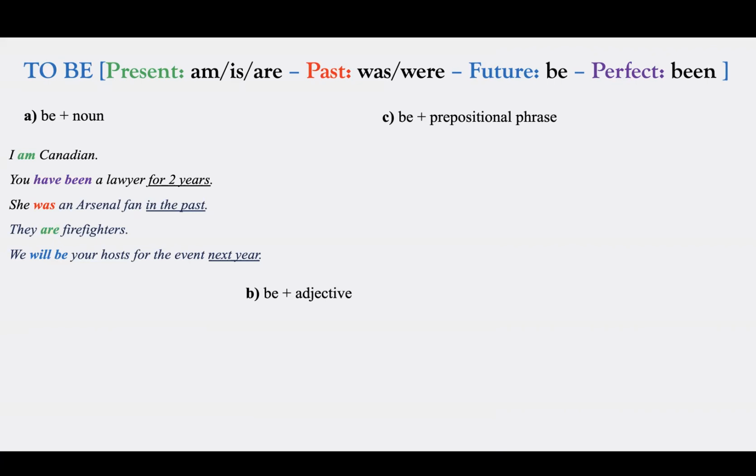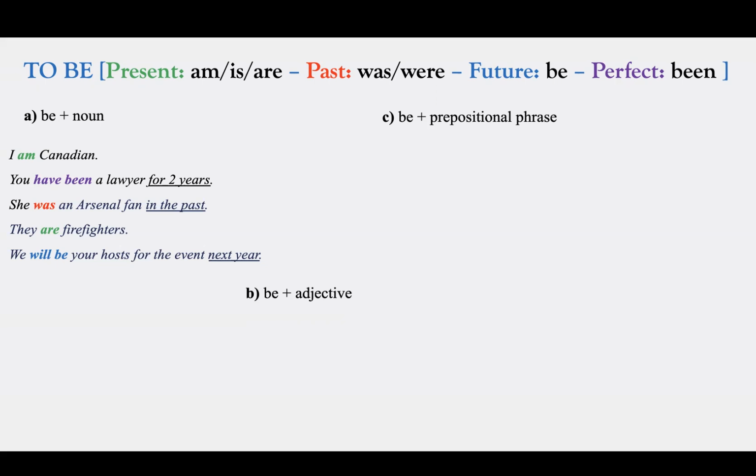We will be your hosts for the event next year. So it's talking about next year. So it's about future. So we can say, we will be your hosts for the event next year. In all these sentences, there is no main verb. We have just the auxiliary verb, to be, depending on the tenses like present, perfect, or past, or future.